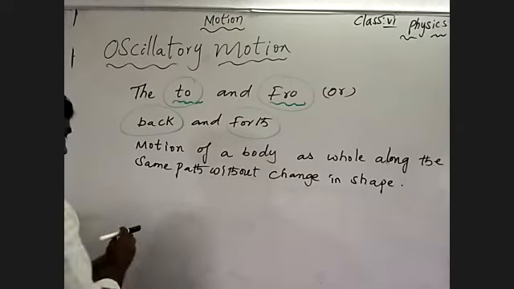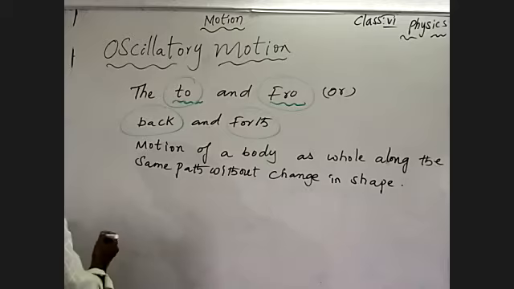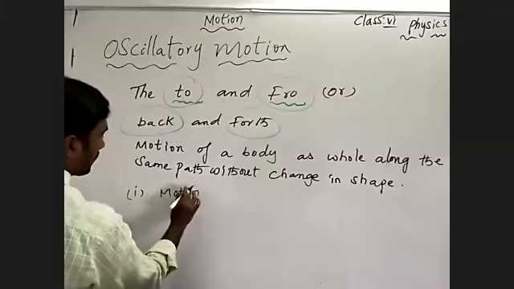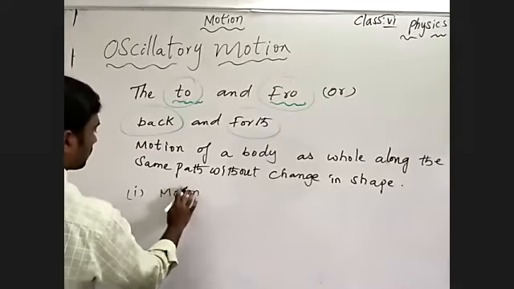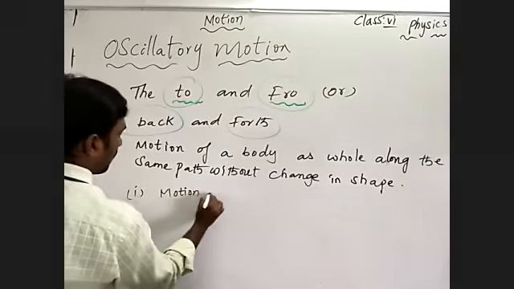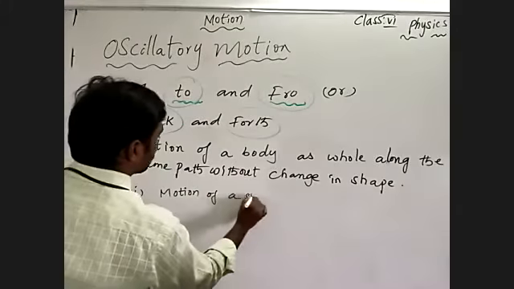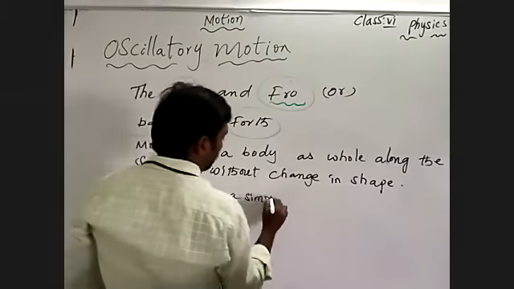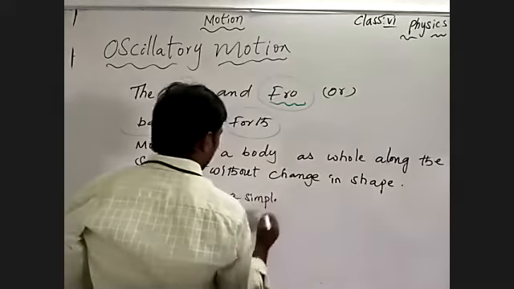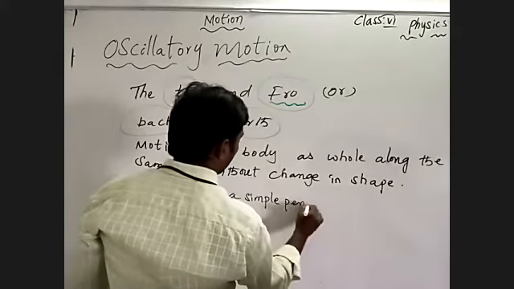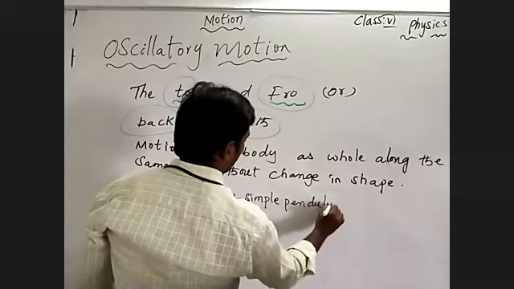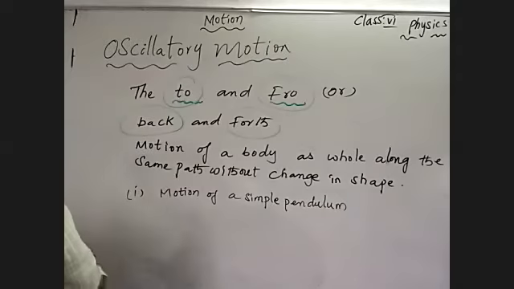Example to understand: the motion of a simple pendulum. Simple pendulum.